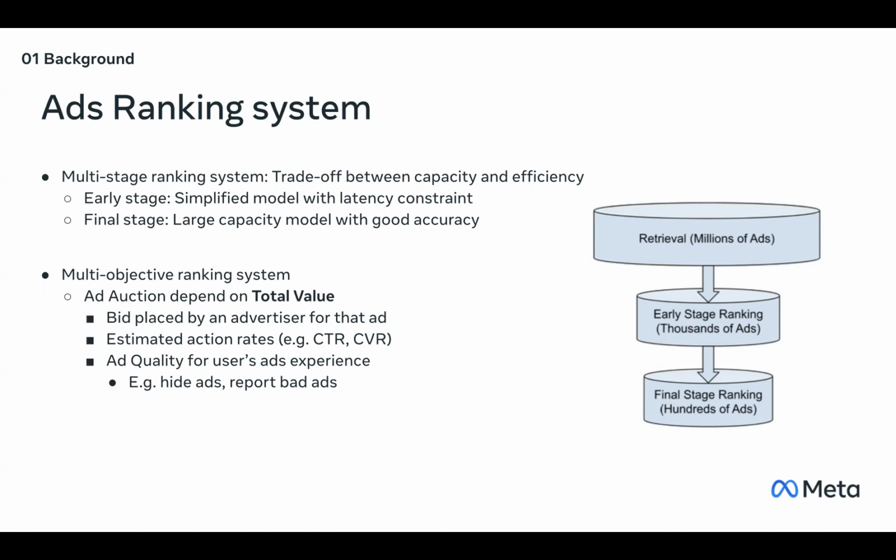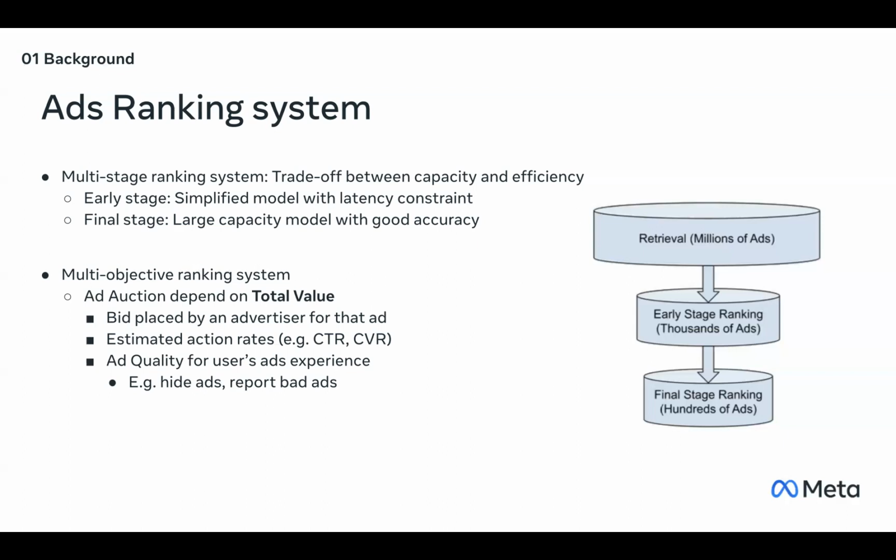Another common setting is multi-objective ranking. After we have the top ads selected from the final stage ranking, we will pass them into the ad auction process. And the ad auction will decide which ads will be shown to the user. The order of the auction depends on the total value of an ad.